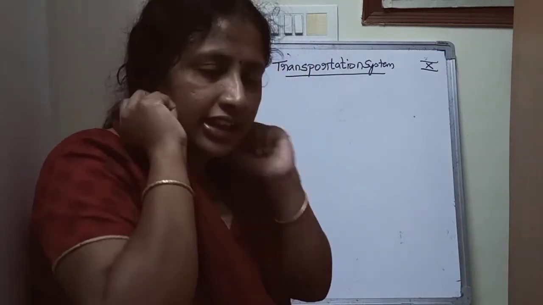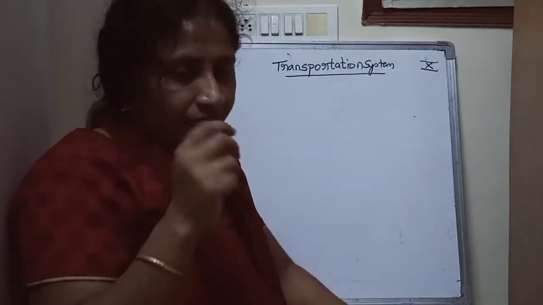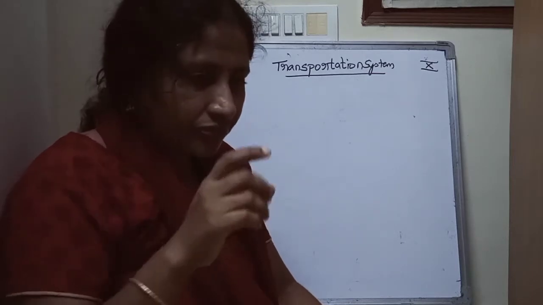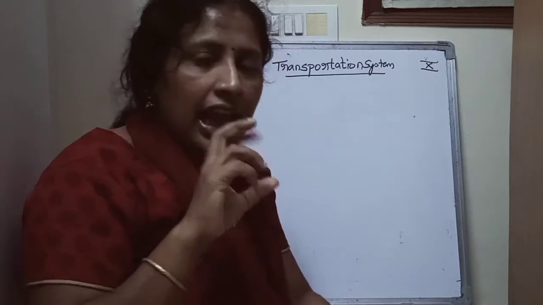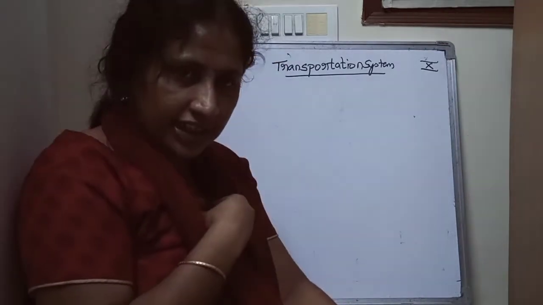Okay, so how does a doctor generally check the heartbeat? With the help of a stethoscope. When we go to the doctor, he keeps the stethoscope in his ears. In the stethoscope, you know that there is an earpiece which is kept in the ears, and there is a chest piece which is kept near the chest.